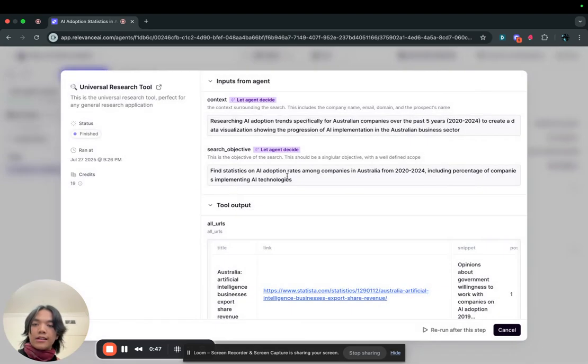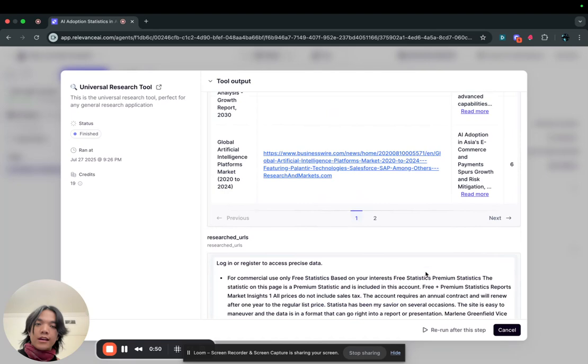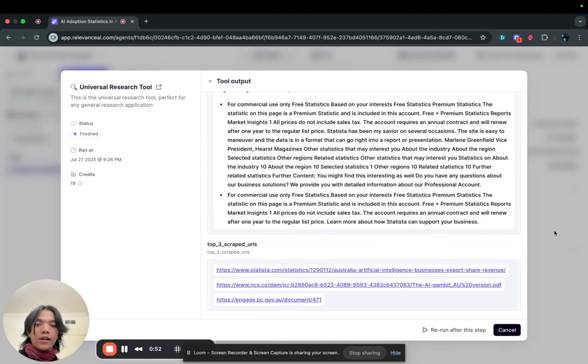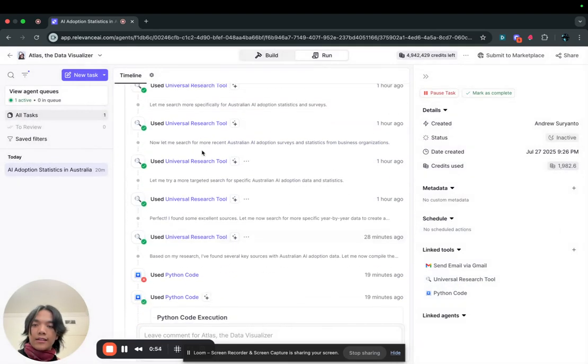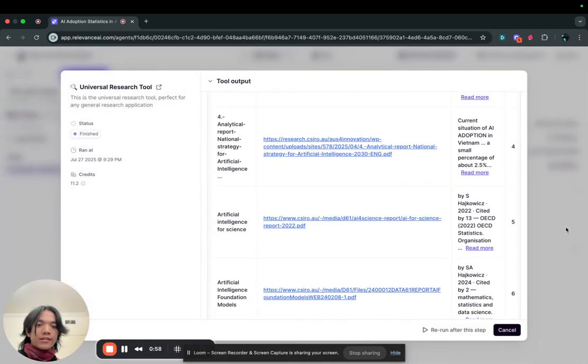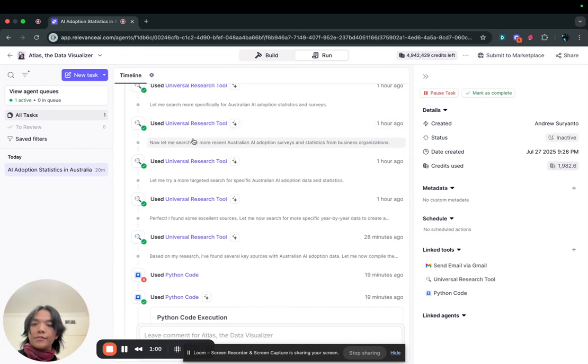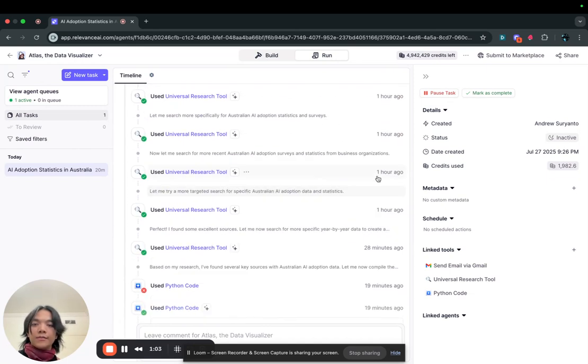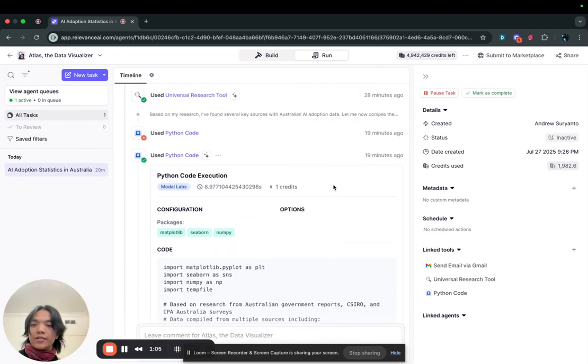And as you can see here, it uses the universal researcher tool from yesterday's TikTok trend analyzer. So it's the same concept. Since it's universal, any agent can pretty much use it for research.